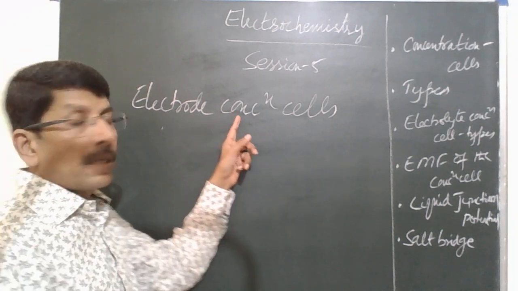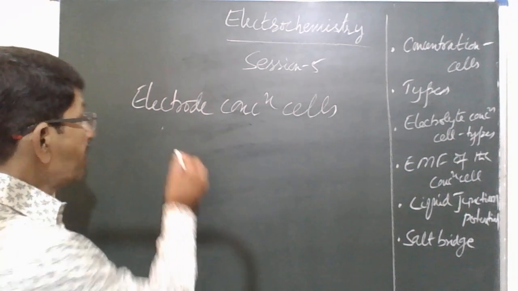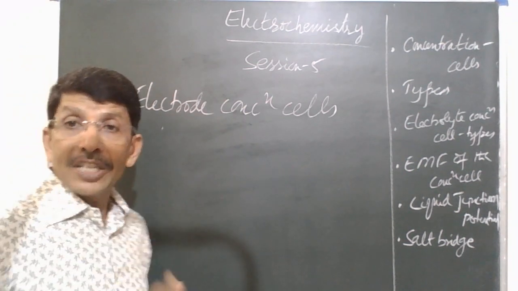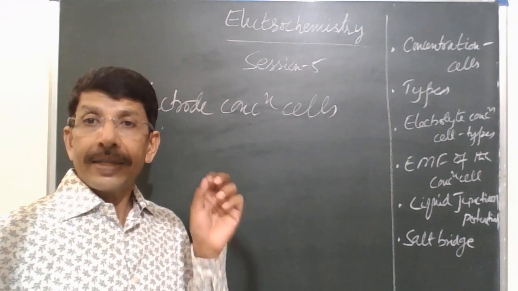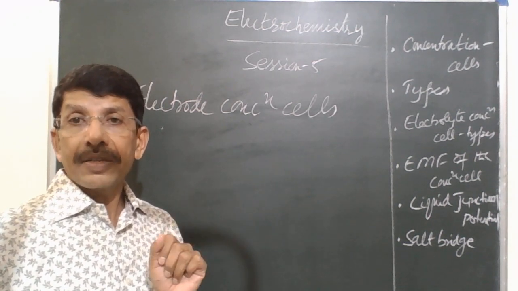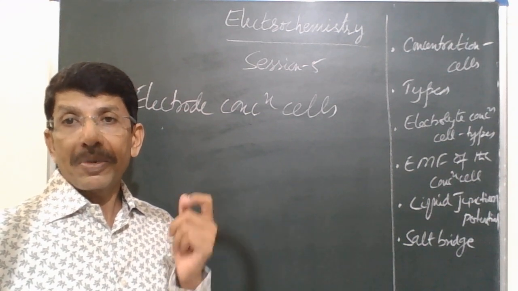So let us see how to represent the electrode concentration cell. In an electrode concentration cell, the pair of electrodes used are the same but with a different concentration, and the electrolyte is the same with the same concentration.